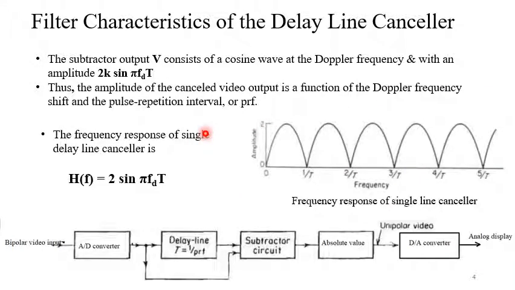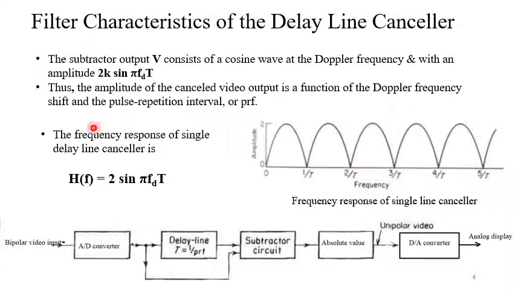The expression of the subtractor output consists of a cosine wave at the Doppler frequency with an amplitude of twice K sine pi fd T. So the amplitude of the cancelled video output is a function of the Doppler frequency shift and the pulse repetition interval, or the PRF.